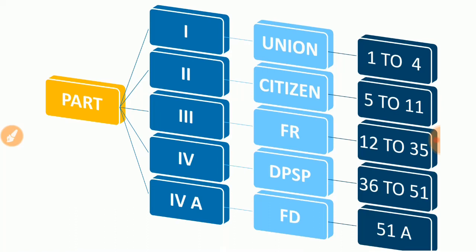And if the land is there and second is citizenship, then the third one is those rights we are giving, those privileges we are giving to the citizen who is living in this land. So that's why part 3 is fundamental rights. It's a very important portion for your exam, fundamental rights from article 12 to 35. So we have to know each and every point associated with the fundamental rights. And the next one is part 4, that is DPSP, Directive Principles of State Policy.